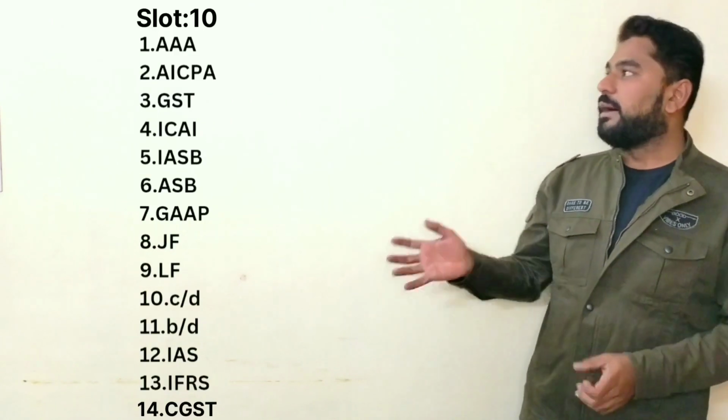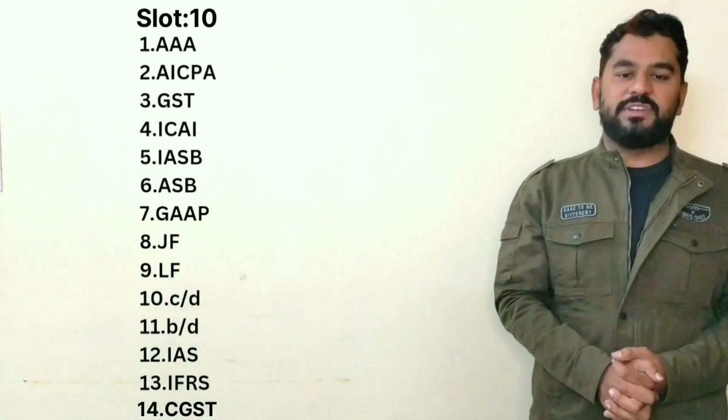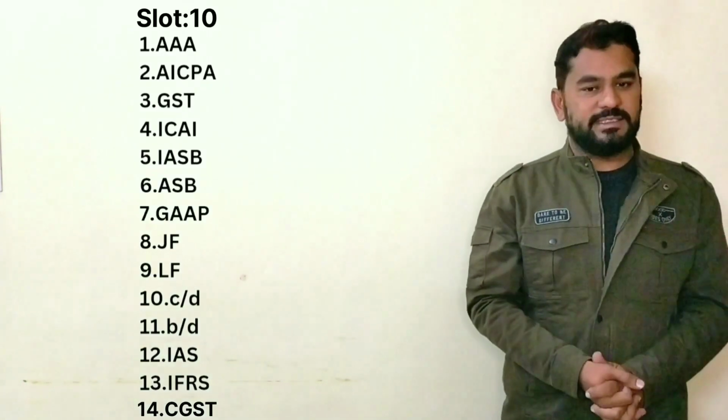Okay, we are going to the last part, which is a very important one. Here in the last part, the 10th part, I have segregated the topics in the form of abbreviations. A list of abbreviations we are going to discuss in this slot, which purely relate to the accountancy subject.